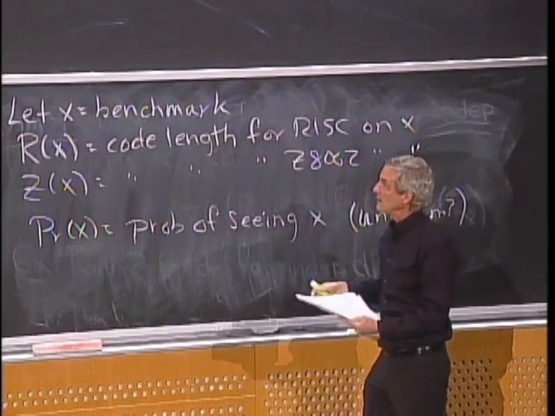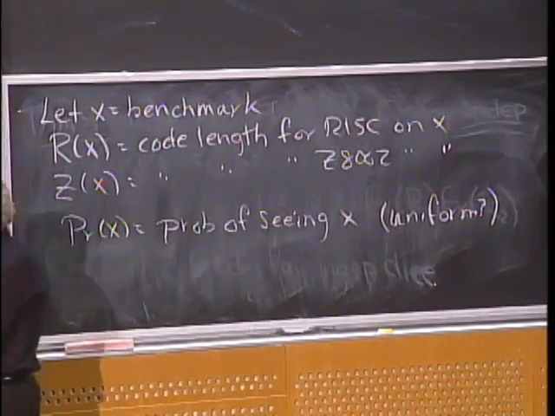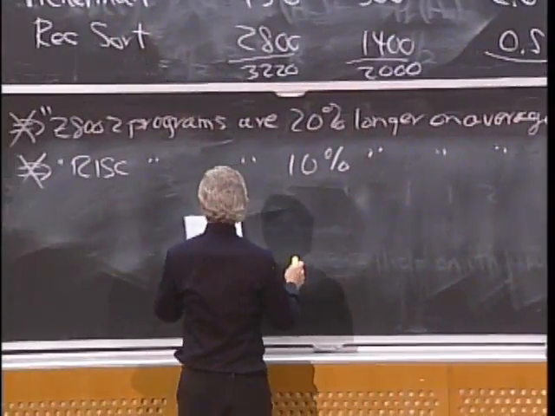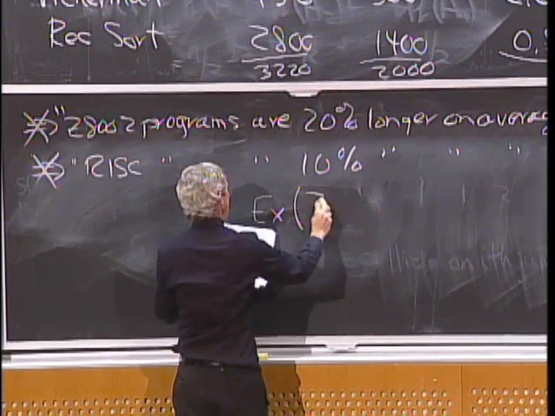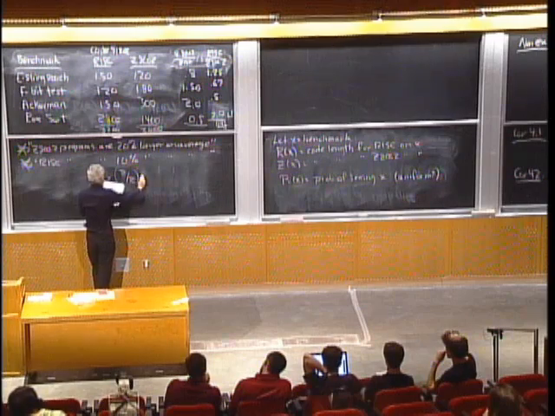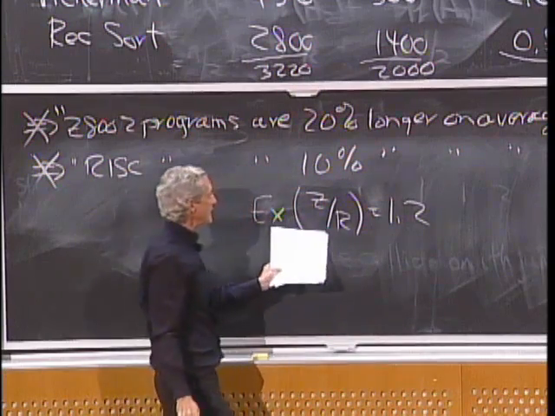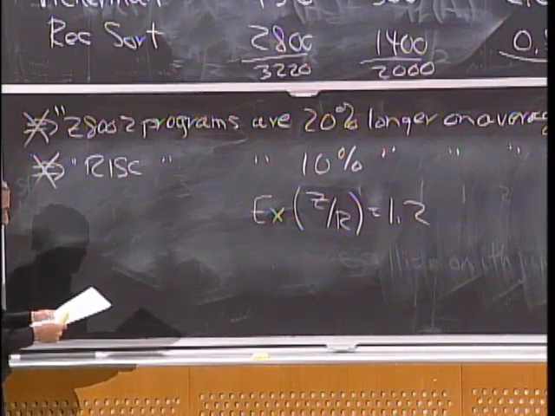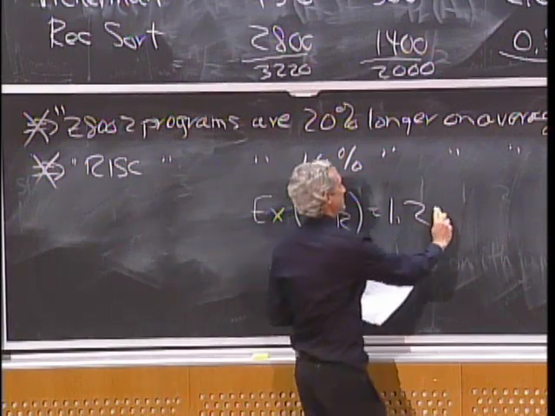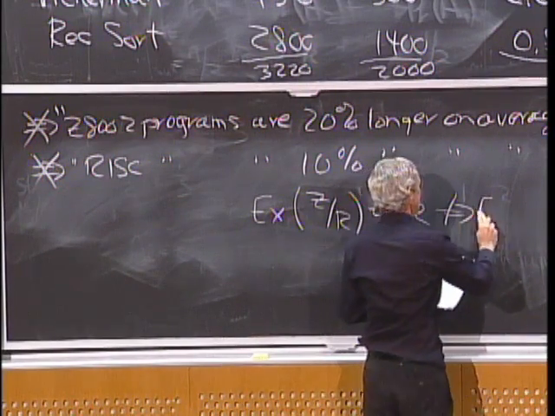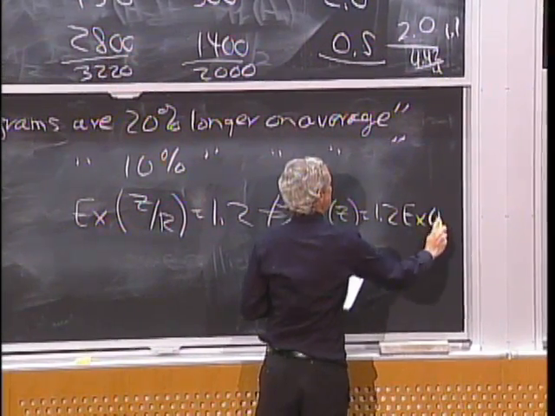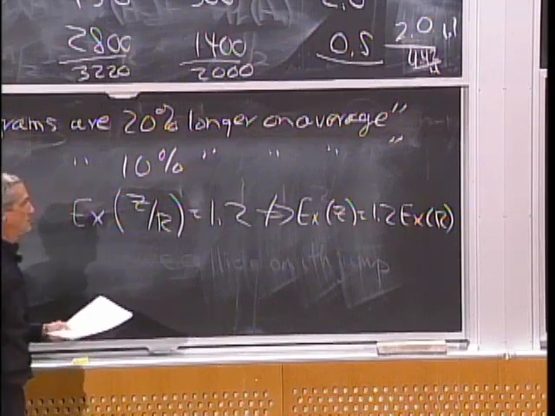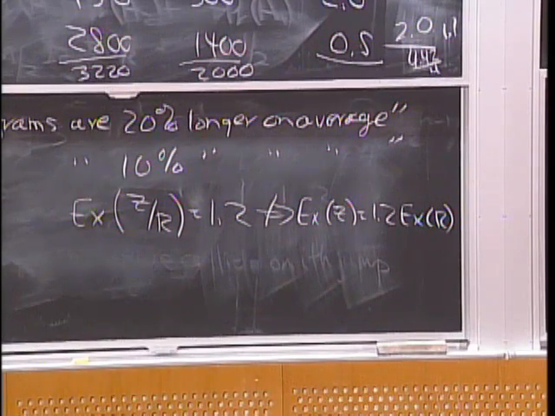Now, what they're doing in the paper is they have the expected value of Z over R is 1.2. That is what they can conclude. That does not mean that the expected value of Z is 1.2 times the expected value of R, which is what they conclude, that the Z8002 code is 20% longer than RISC code.